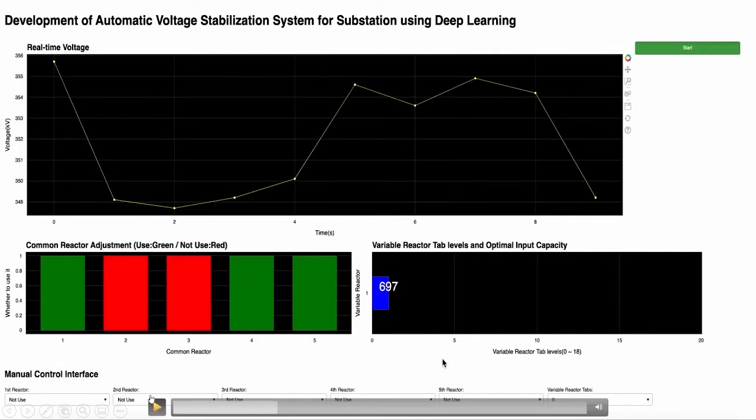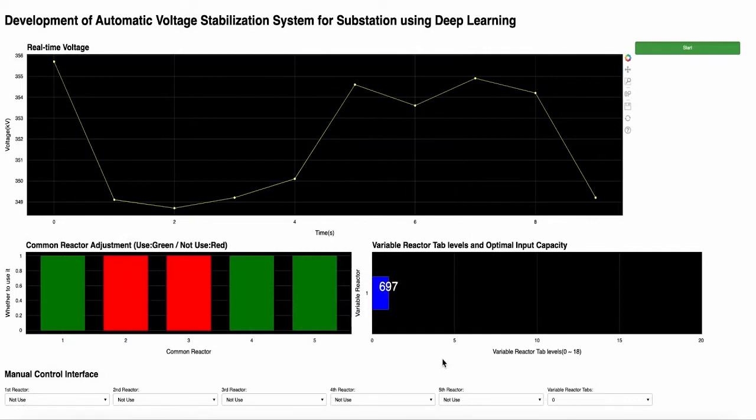The voltage that has changed since the voltage adjustment is about 348 kilovolts, which is lower than before. This is because the voltage was lowered by consuming as much reactive power as the previous dose of the reactor.